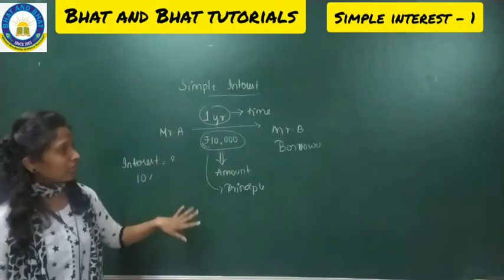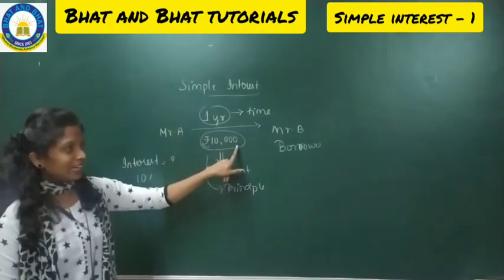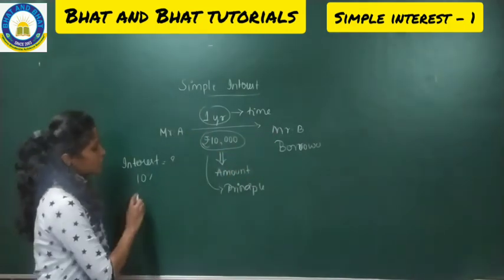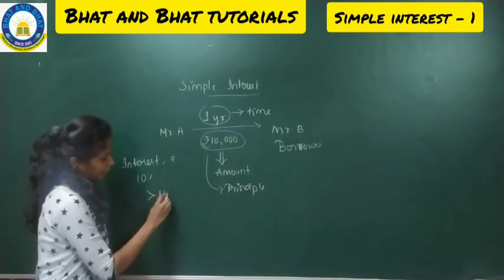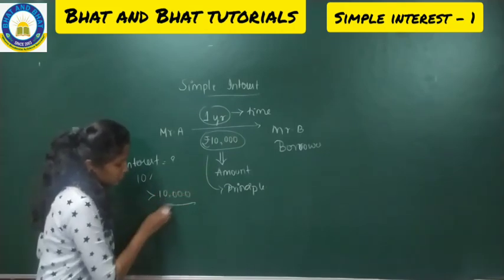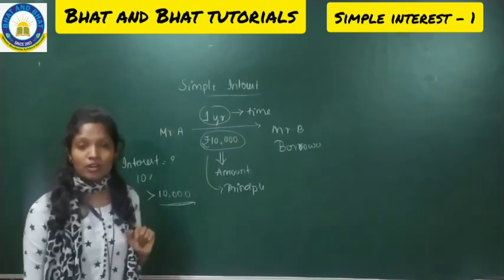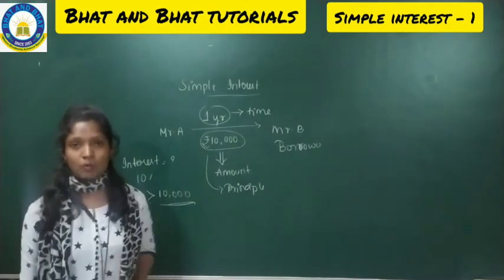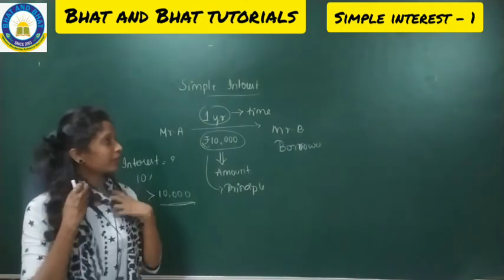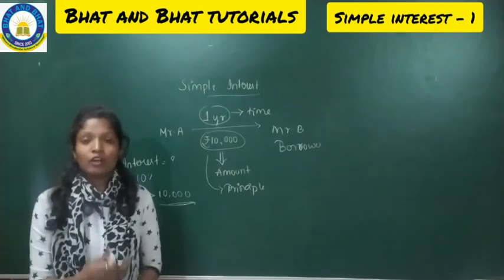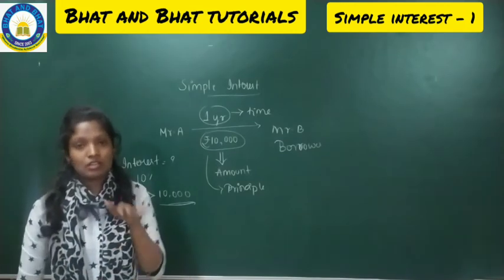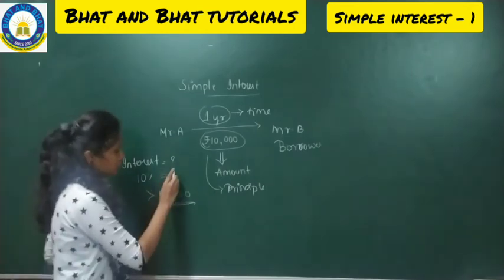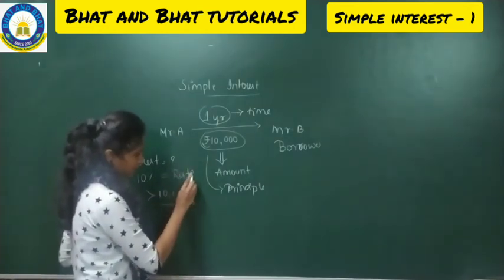At the end of 1 year, when A has lent 10,000 to Mr. B, Mr. A will get more than 10,000. This more than 10,000, what is it going to be called? It is going to be called the interest amount. Apart from the 10,000, whatever amount A gets, we are going to call that the interest amount only. And this 10% is called the rate.